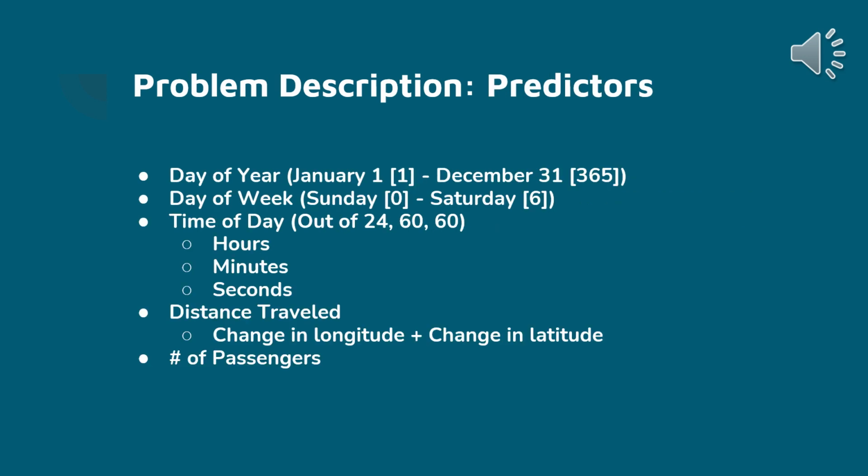Our data set contains two other predictors listed as the following. The first predictor is the day of the year, with a standard year range starting at January 1st being number 1 until December 31st being number 365. The second predictor is the day of the week, starting on a Sunday as number 0 and ending on Saturday as number 6. The third predictor is the time of day, including hours 24, minutes 60, and seconds 60. The fourth predictor is the distance traveled, in which we apply change in the longitude and change in the latitude. Finally, the number of passengers.